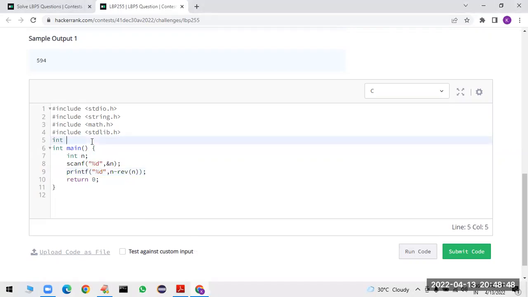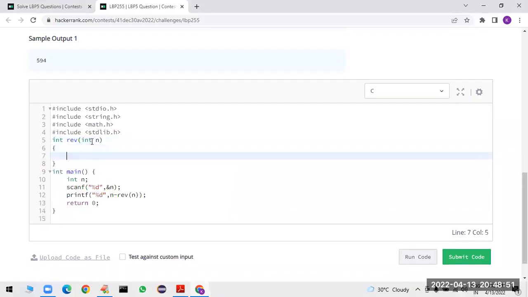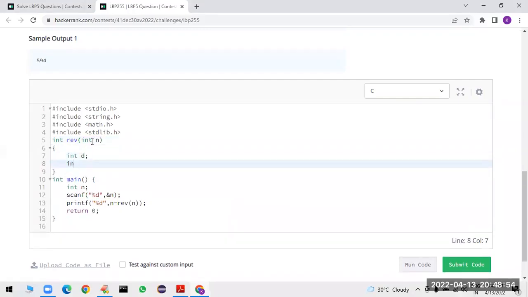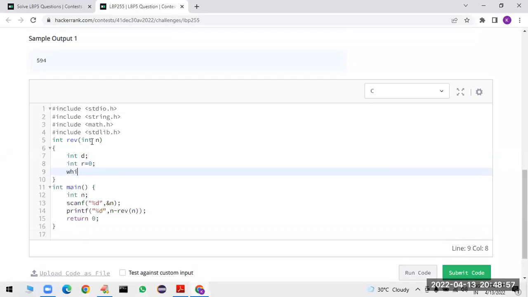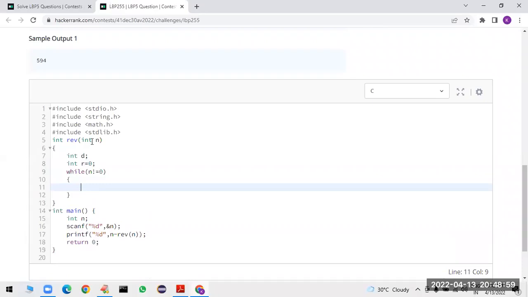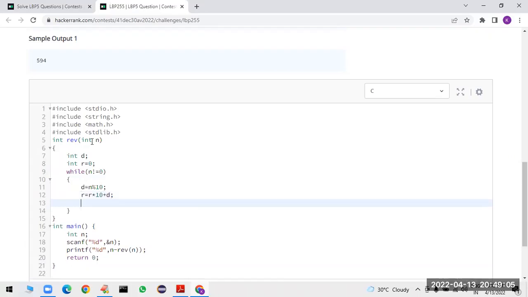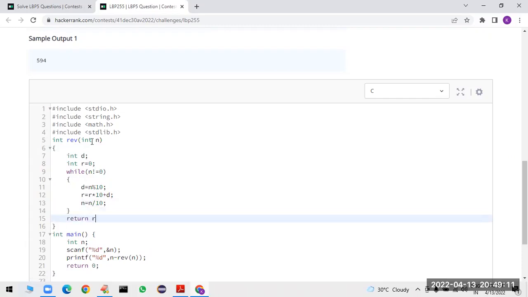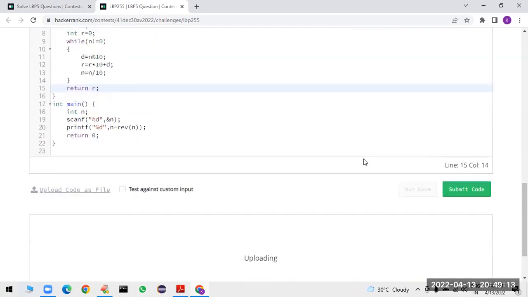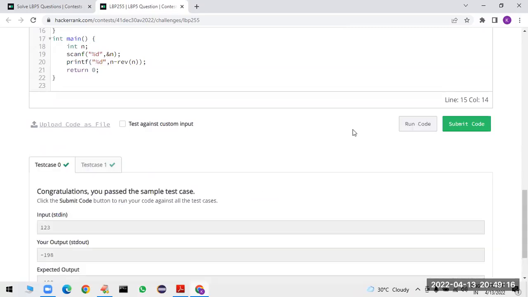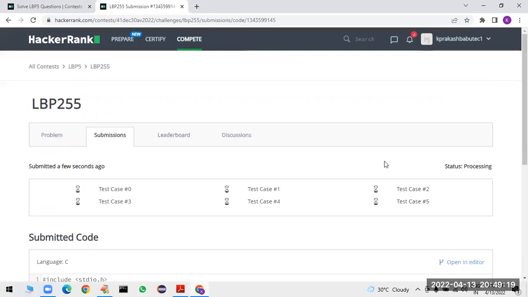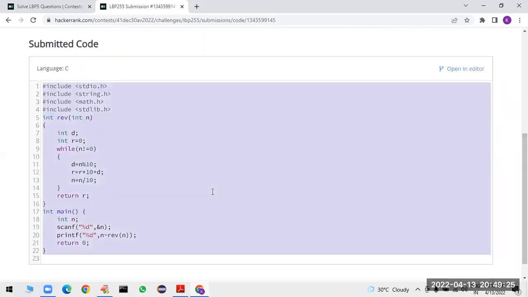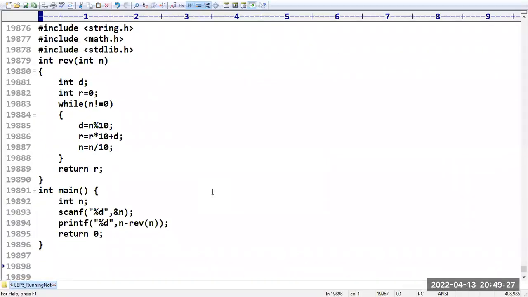So what is the reverse code? Integer reverse, integer n it will take. We know the logic, right? Digit is required. Integer reverse is equal to 0, while the value of n is not equal to 0. Digit is equal to n percentage 10. Reverse is equal to reverse into 10 plus d. Then n is equal to n by 10. That's all. Finally, we have to return the value of reverse. Let me run the code. Perfectly working, and submit the code. This is how you can implement in C language, sir.